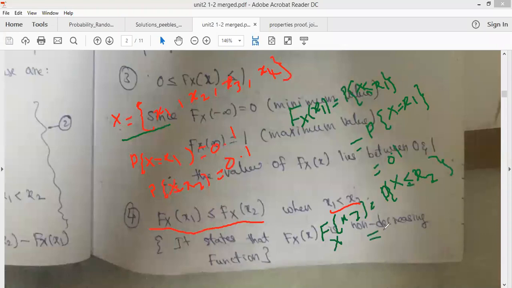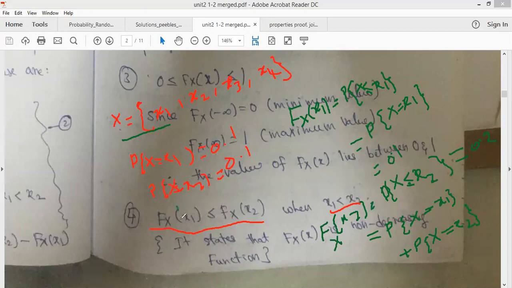So it is equal to the probability of x equal to x1 plus the probability of x equal to x2, because for x less than or equal to x2 we have to consider the probability of all the events. So we have x1 and x2. What is this value? It is 0.1 plus 0.1, so this value is equal to 0.2. You see here, with x1 it is 0.1, with x2 it is 0.2.